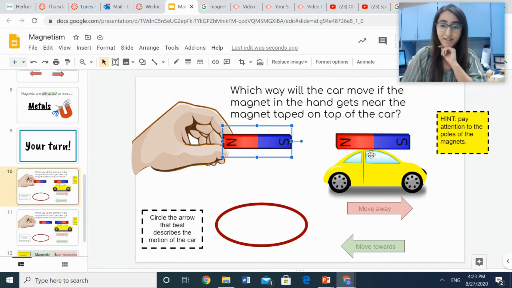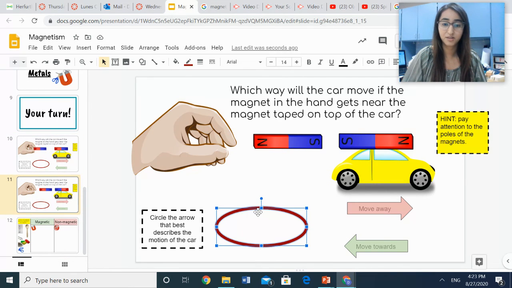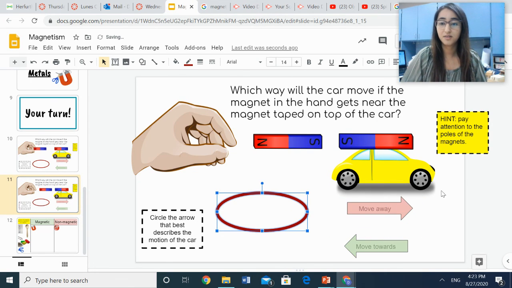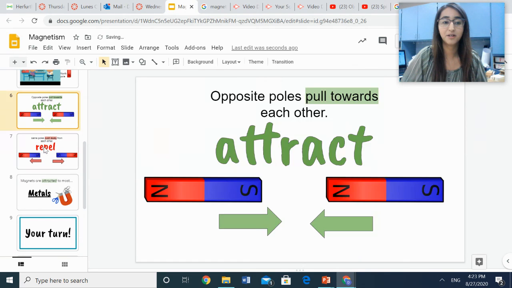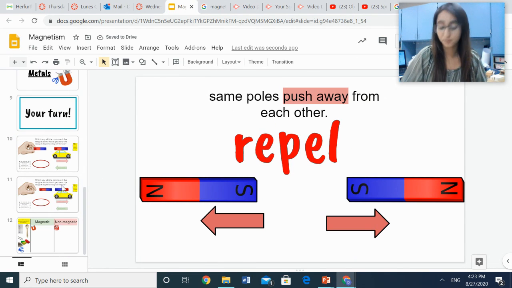If you want to take a guess, try it out by yourself, go ahead, and then you can watch the next video and you can always come back and change your answer if it was wrong. So that's what you will do in this, and you can simply click on the circle and drag it to the answer that you want to put it in. Something that you can use is a hint right here. It says pay attention to the poles of the magnets. You can always go back up here to remember what the poles do when you put them near each other.